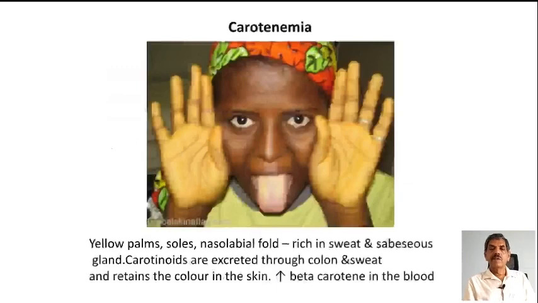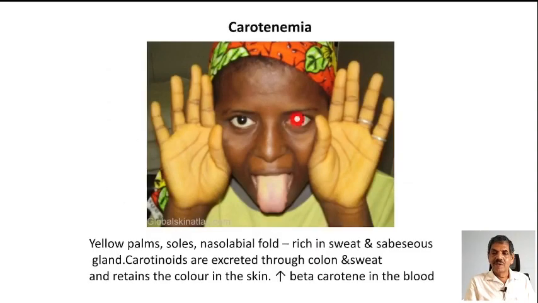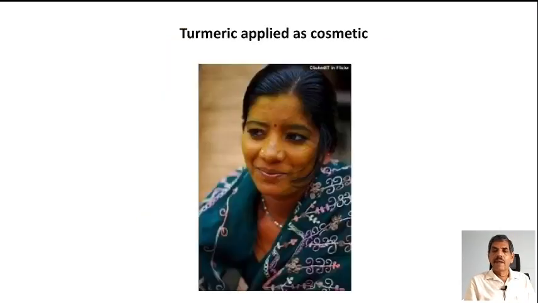This picture is showing yellowness of the palm, but the sclera is not yellow, the tongue is not yellow, therefore this is carotenemia due to excessive eating of carotene-containing food like tomato and carrot. This is yellow appearing after application of a cosmetic agent, turmeric.